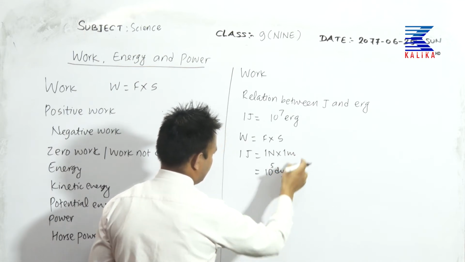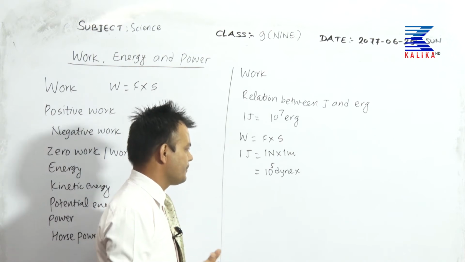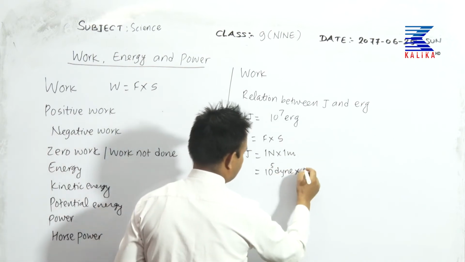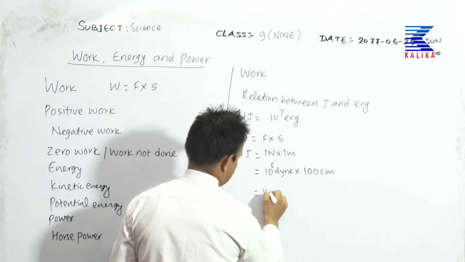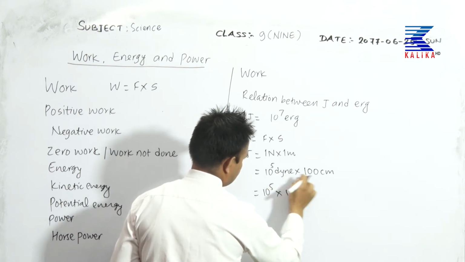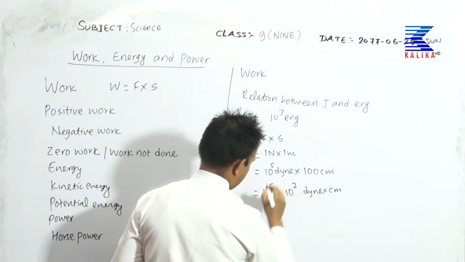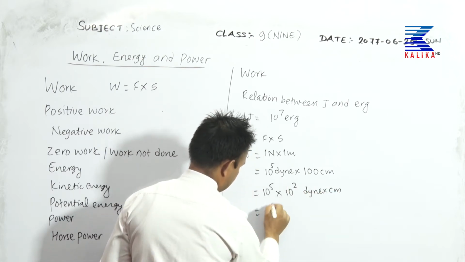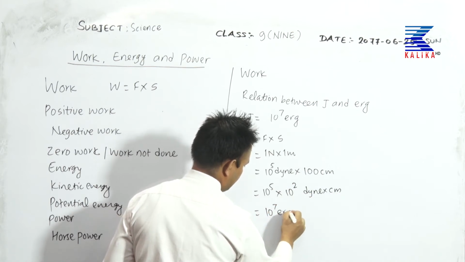And 1 meter, the meter is an SI unit, we need to convert it into the CGS unit. 1 meter equal to 100 centimeter. So this is 10 to the power 5 and this is 10 to the power 2, dyne centimeter. 10 to the power 5 plus 2, 10 to the power 7, dyne into centimeter, that is the erg.